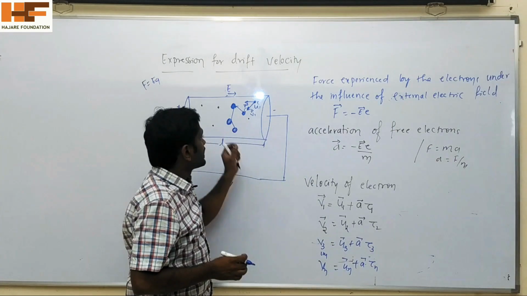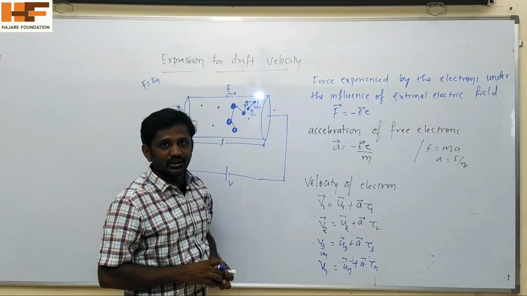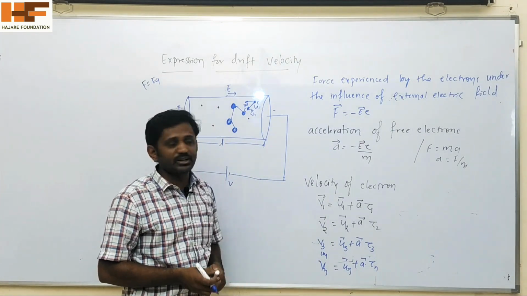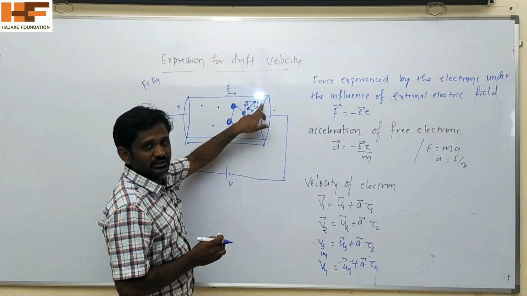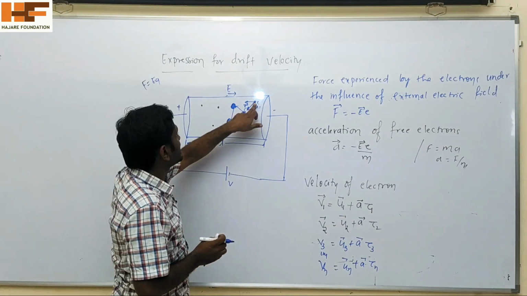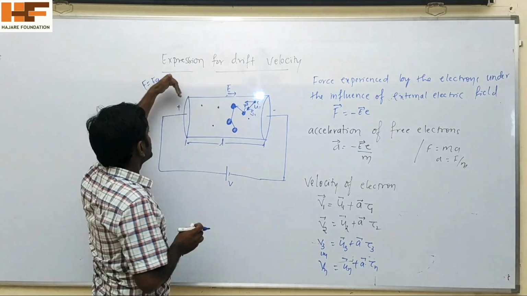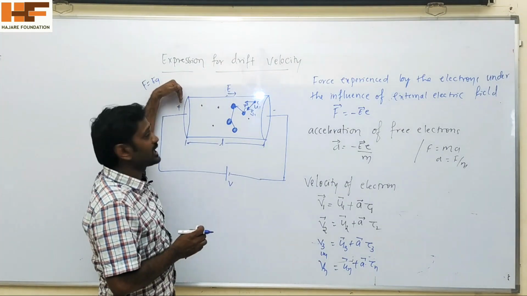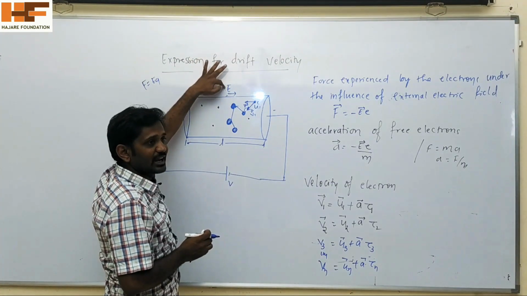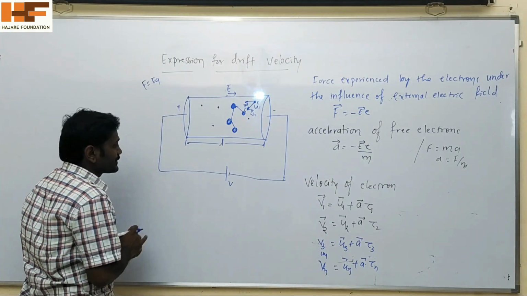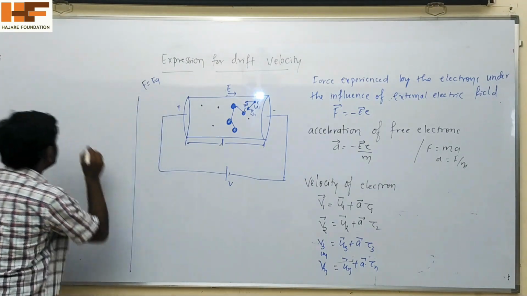Then how can you find the drift velocity? That is the average velocity of the free electrons, the average velocity with which electrons are drifted towards the positive end of the conductor under the influence of an external electric field. That is why the drift velocity is equal to